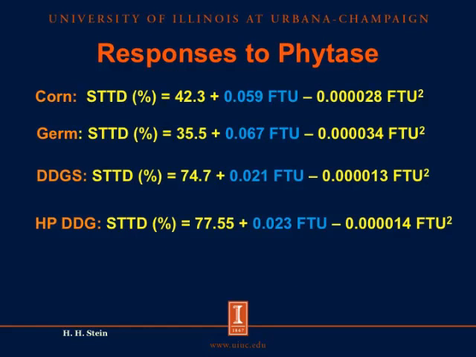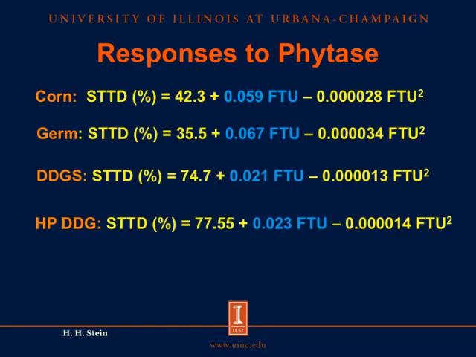If we add this all up, we can see the 4 different equations that I've shown, and we can see here, based on the blue numbers, that there's a different response to inclusion of phytase in diets containing corn, corn germ, DDGS, and high protein DDG. And what this means is that we will not get the same response every time we add phytase. So the response to phytase will be different among diets that contain different feed ingredients.